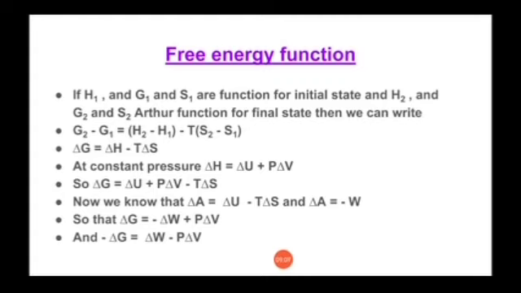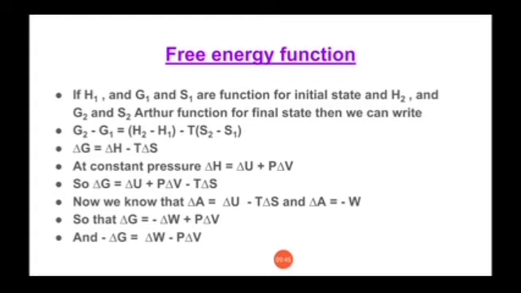So now consider over here that if H1, G1 and S1 are functions for the initial state and H2, G2 and S2 are functions for the final state, then we can write G2 minus G1 is equal to H2 minus H1 minus T times S2 minus S1. And we know that G2 minus G1 becomes delta G, H2 minus H1 becomes delta H, and S2 minus S1 becomes delta S. So it will be delta G is equal to delta H minus T delta S.